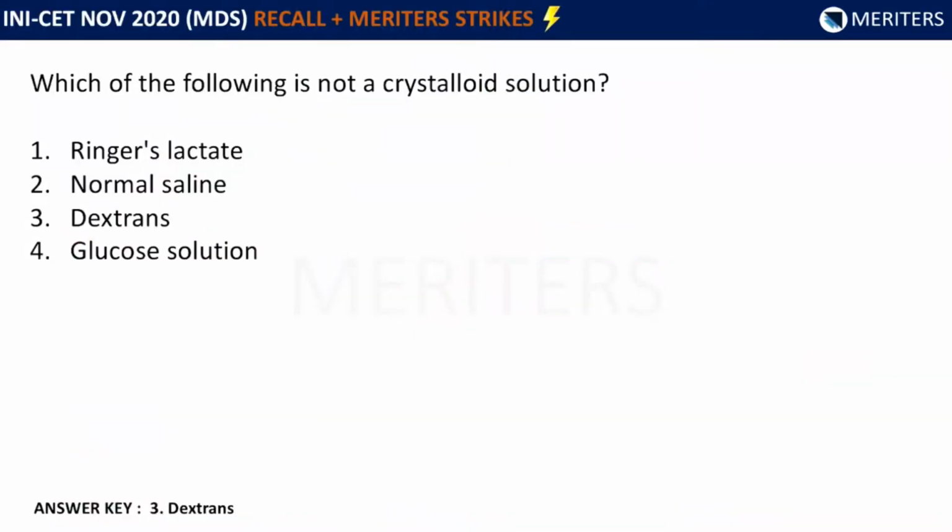Now coming back to the question, which of the following is not a crystalloid? This is a crystalloid. Normal saline is a crystalloid. Dextrans are colloids, and glucose solution is a crystalloid. So the best option here would be dextrans, which are colloids and not crystalloids.